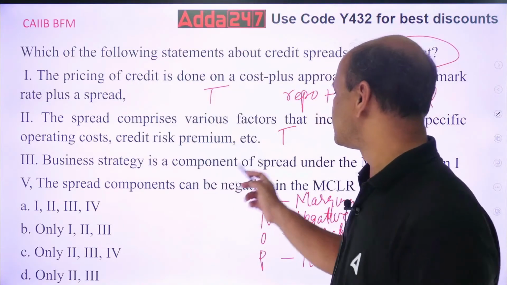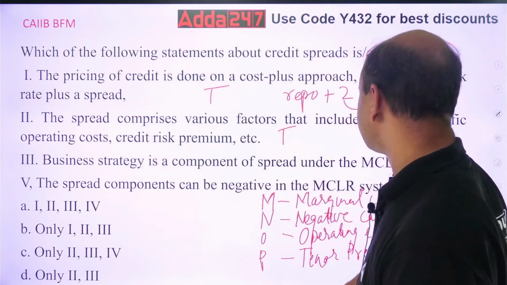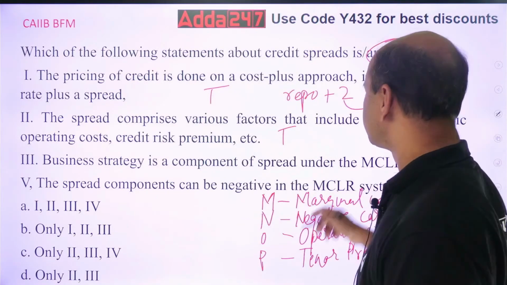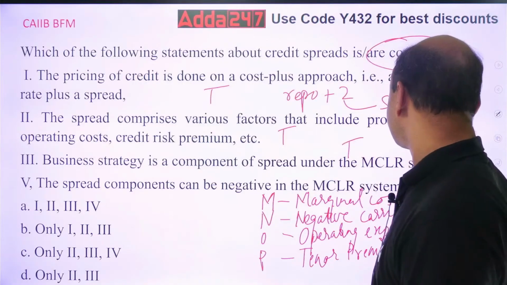So business strategy is a component of spread under MCLR. So what is the spread? This marginal cost, this is a spread. So this is also true. What about the 4th one?